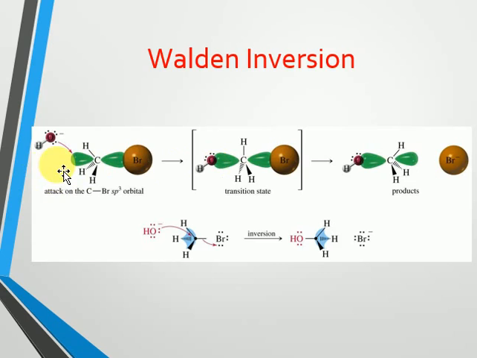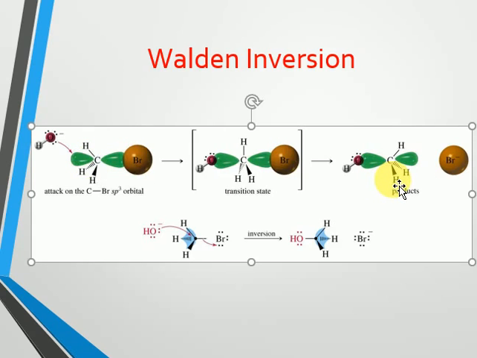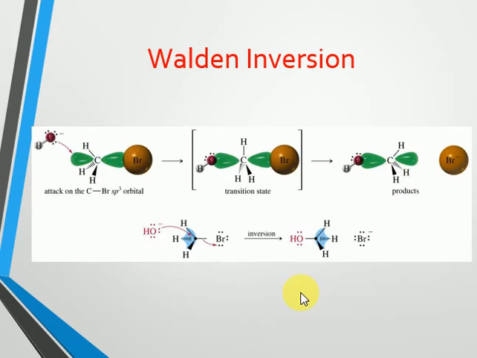So there is no possibility for the attacking nucleophile to come from the same side as the leaving group. Obviously it has to attack from the opposite side, leading to the inversion of the product. That is known as the Walden inversion. So always in the SN2 reaction, if the alkyl halide is chiral, then we are going to get the inverted alcohol, which is known as the Walden inversion.